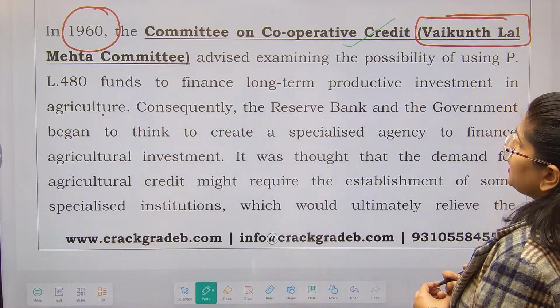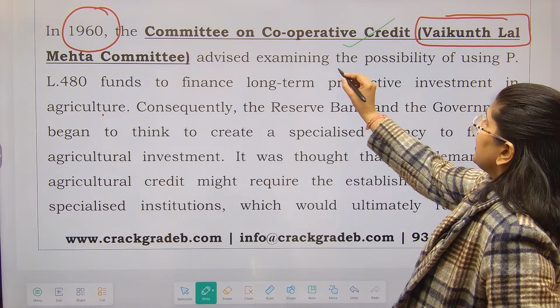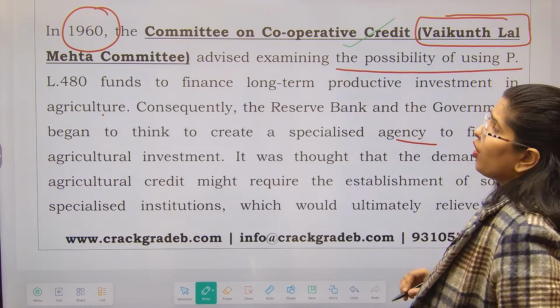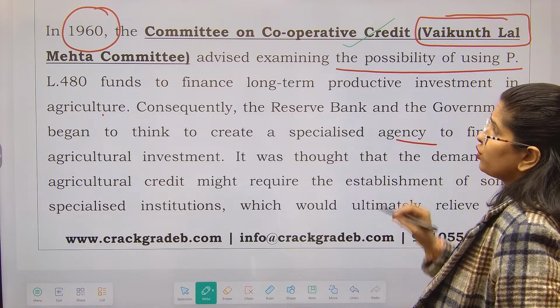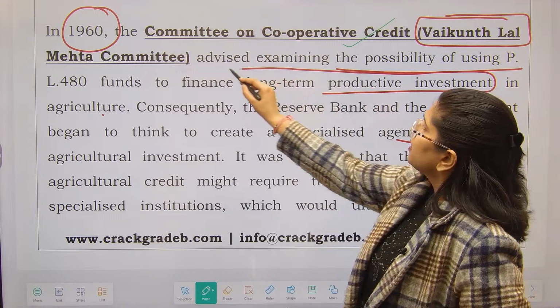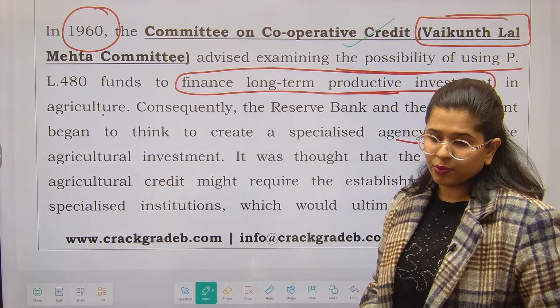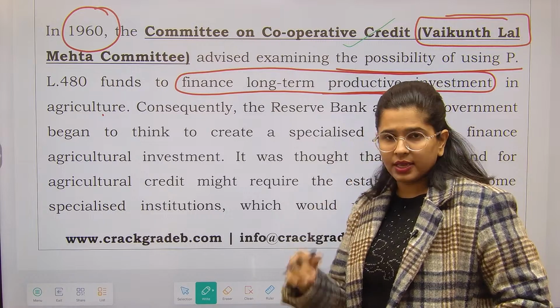So what did this committee tell us? This committee advised examining the possibility of using PL 480 funds to finance long-term productive investments in agriculture. Now PL 480 was a program between India and the USA, right?